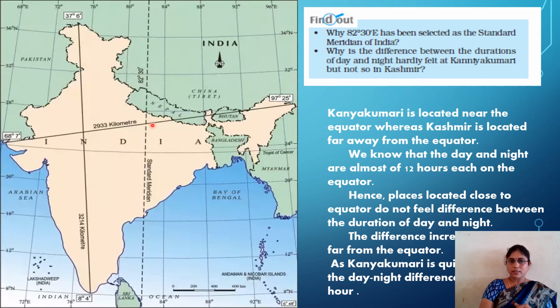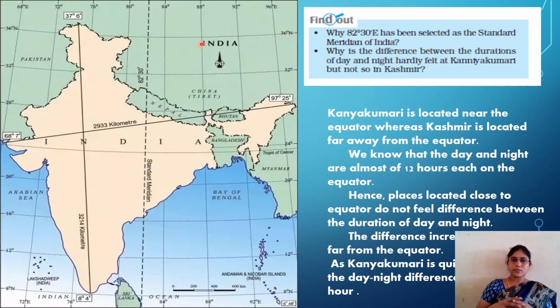So to avoid this confusion, 75 plus 90, 165 by 2. How much? 82.5. So exactly the average of the two prime meridians is considered as the Indian Standard Time meridian.